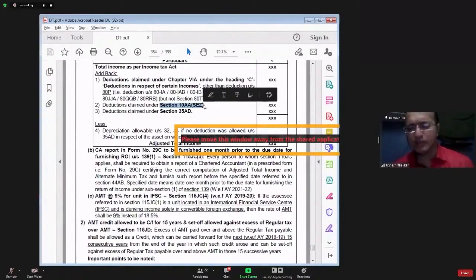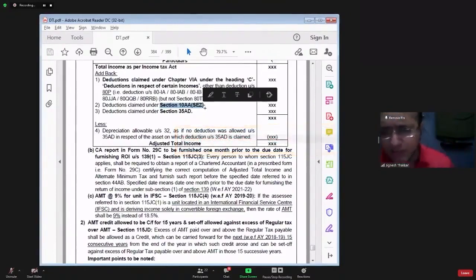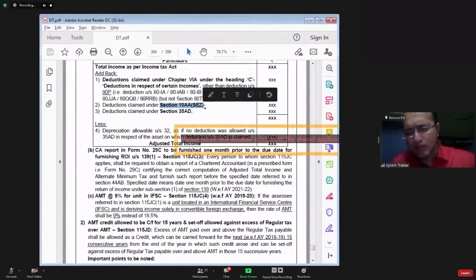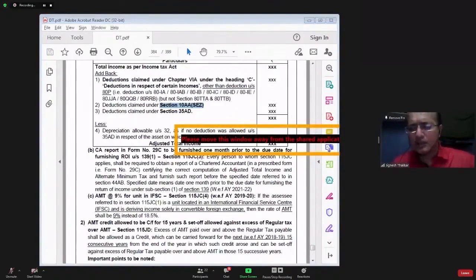So what will happen during those 15 years? Because of such heavy deductions, your income will drastically fall. Your tax liability will be very less. And once the period of 15 years is over, you are no more eligible for deduction. So your income will drastically increase and your tax liability will drastically increase.